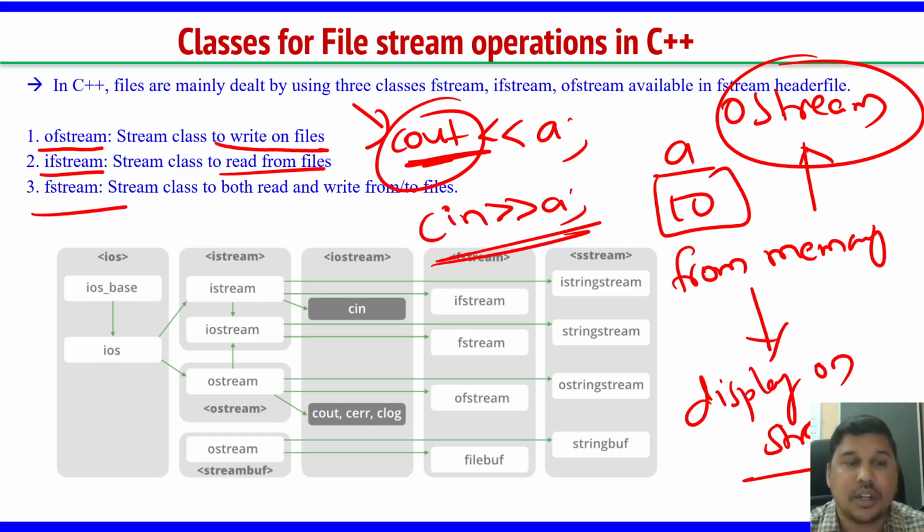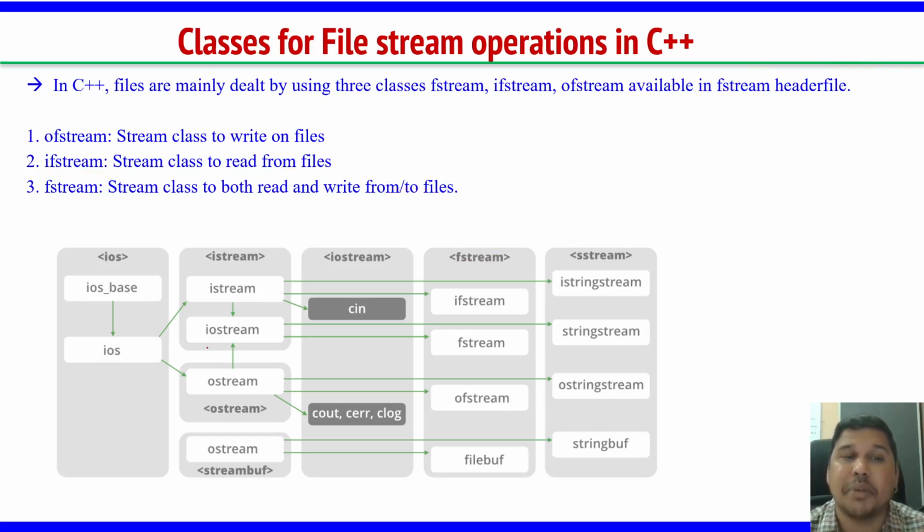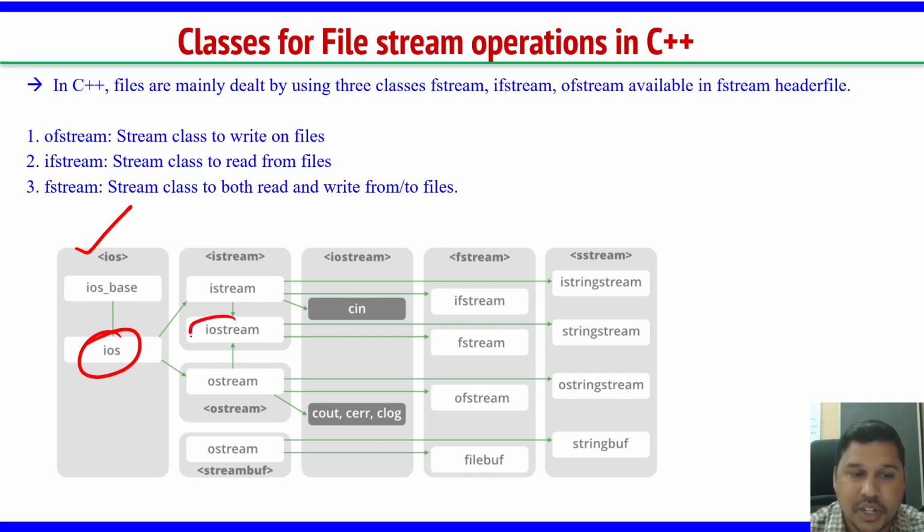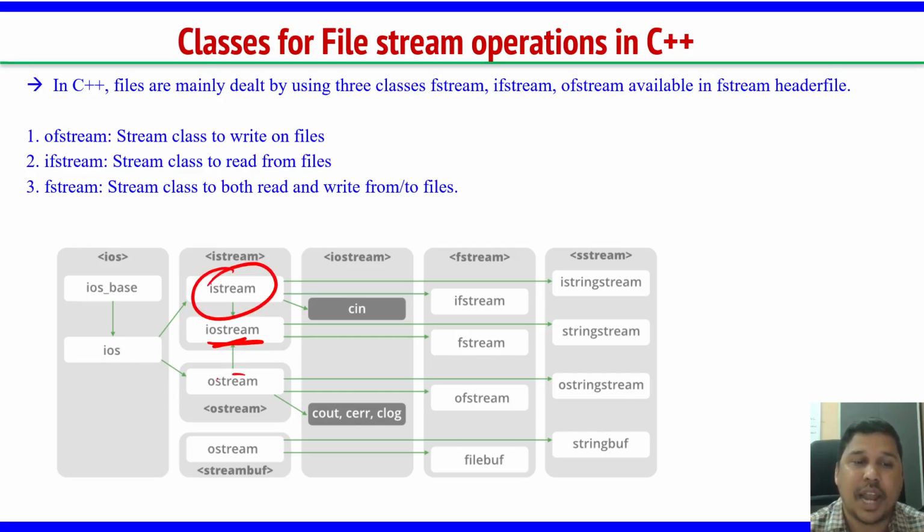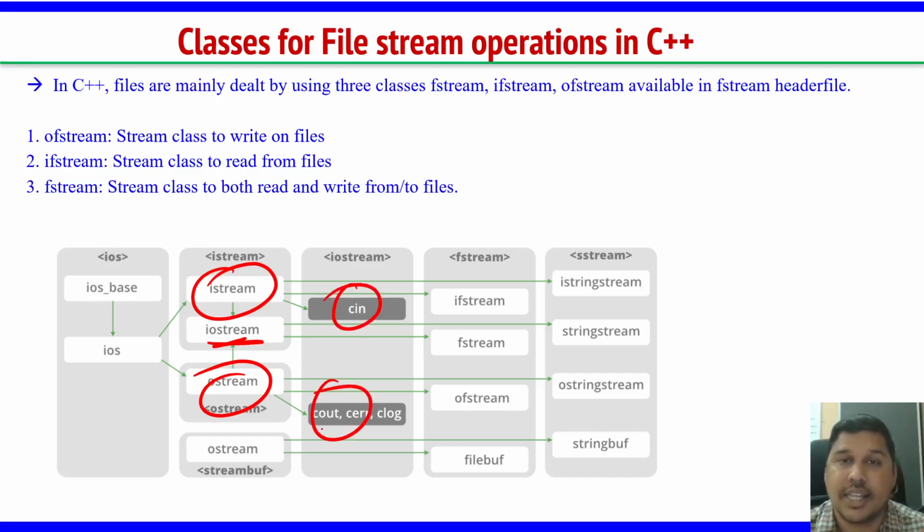This is one small table which will nicely explain it. There is the ios class, which is the base class. Then there is iostream and fstream as classes. Iostream contains two derived classes, istream and ostream, and what is the use of istream and ostream? cin and cout.